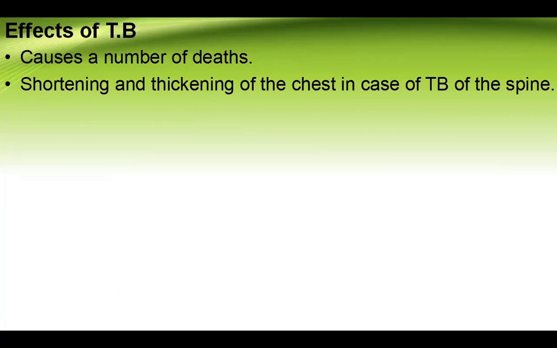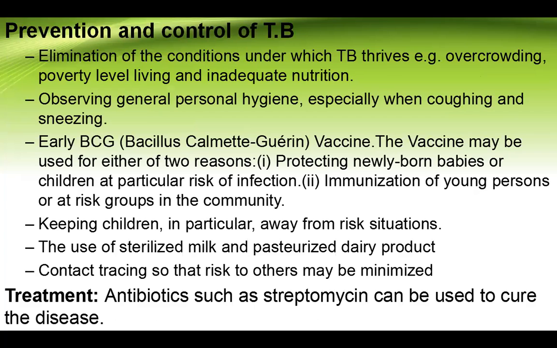Effects of this disease are that it causes a number of deaths, and it shortens and thickens the chest in case of TB of the spine. For prevention, the first one is the elimination of the conditions under which TB thrives, for example overcrowding, poor living standards, and inadequate nutrition. The second is observing general personal hygiene, especially when coughing and sneezing.